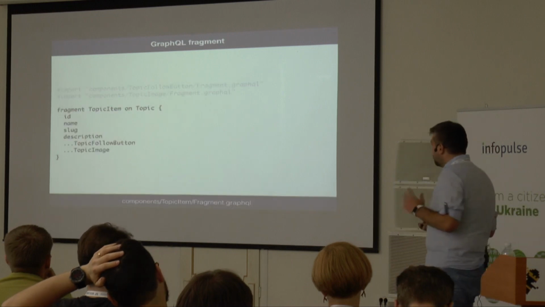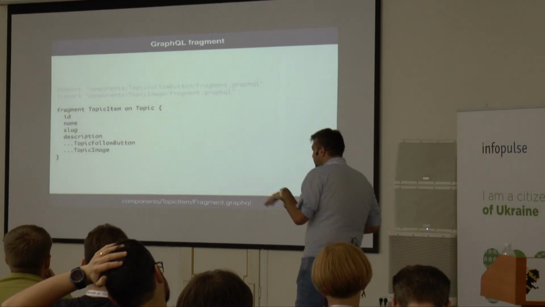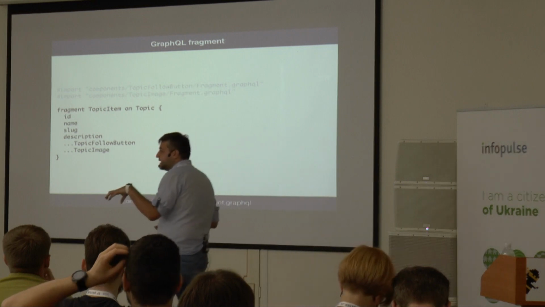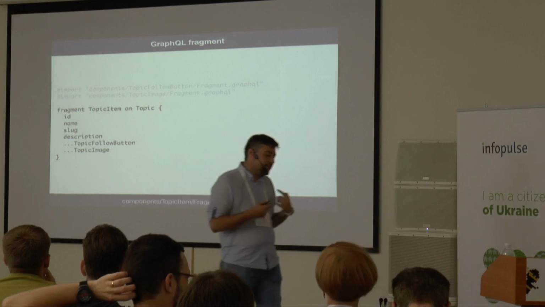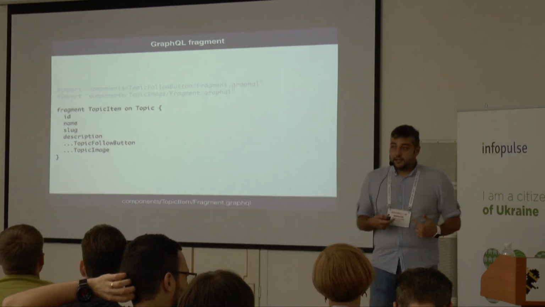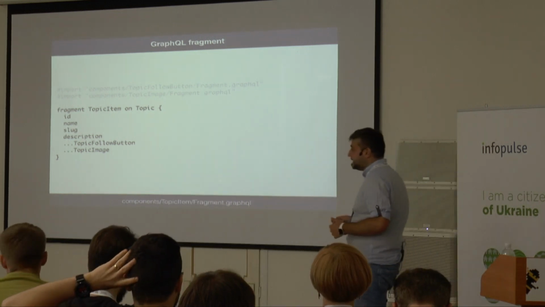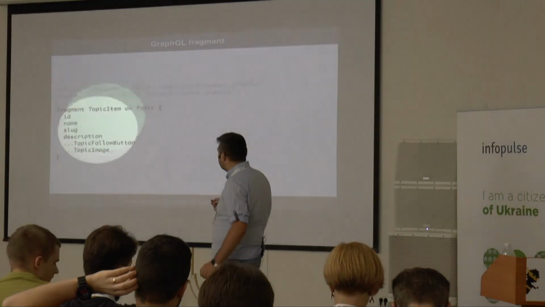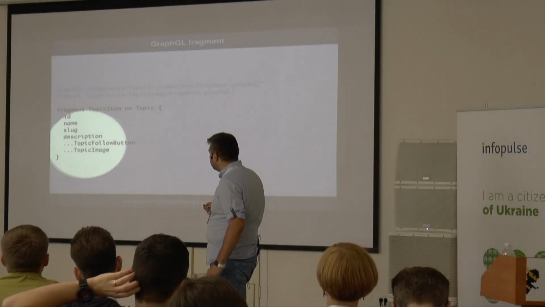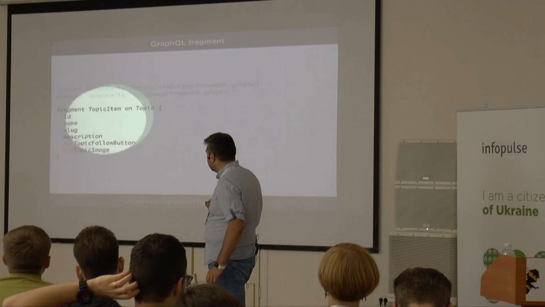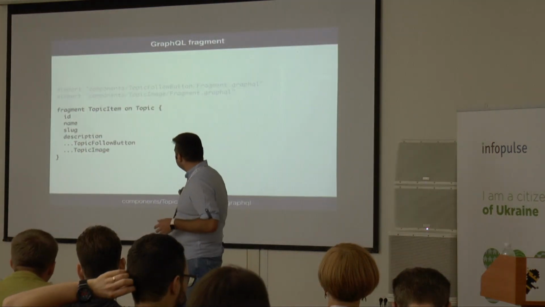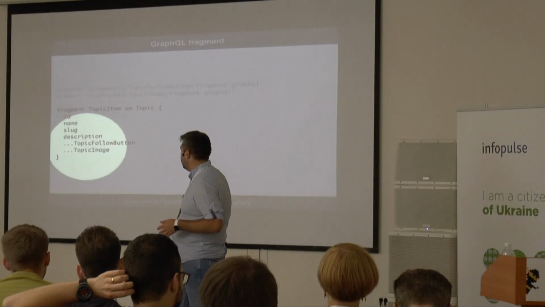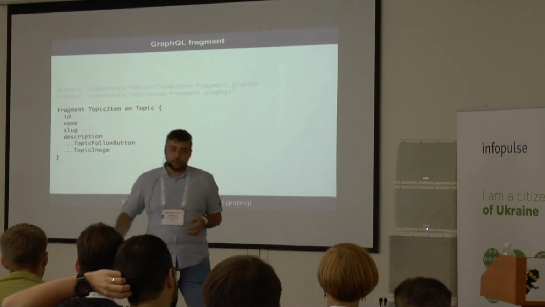And this is a very interesting file. It's called a GraphQL fragment. I won't go deep into the GraphQL stuff, but what GraphQL does is it allows you to define what types of data your component needs. The way it does it is you define it with fragments. For example, I say my topic item depends on this data from the topic: ID, name, slug, description. And it also inlines the other two components, topic follow button and topic image.